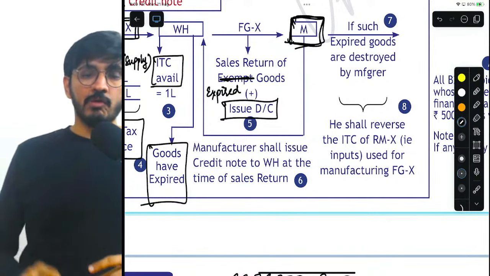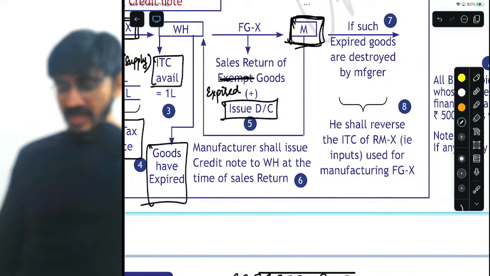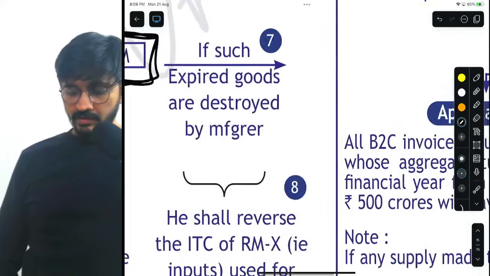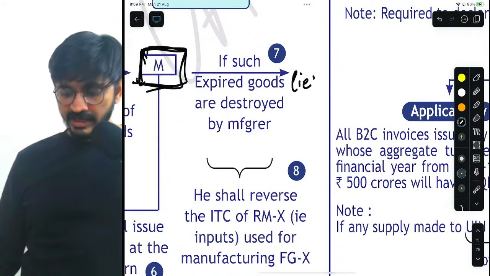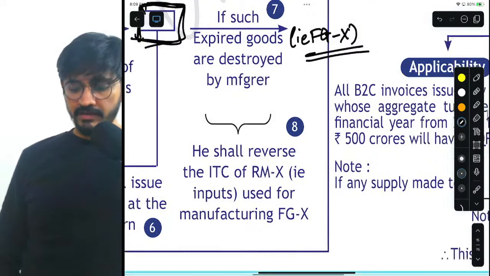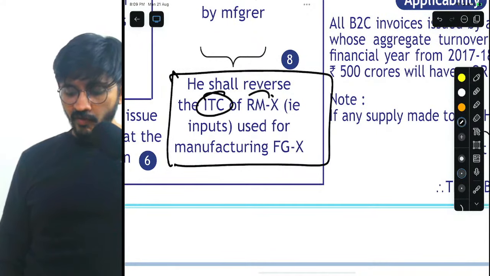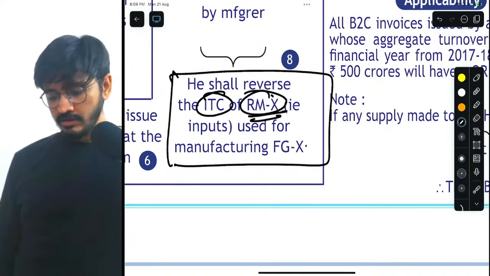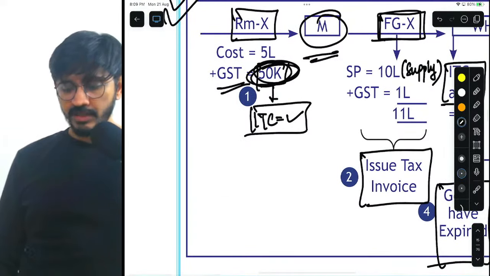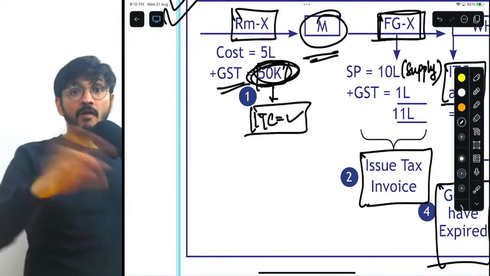Then in that case, when he destroys those FGX, my dear friends, understand: if such expired goods, that is FGX, are destroyed, then he will have to reverse the ITC of RMX that he had used for making FGX, and I'm talking about this 50,000. He will have to reverse it.